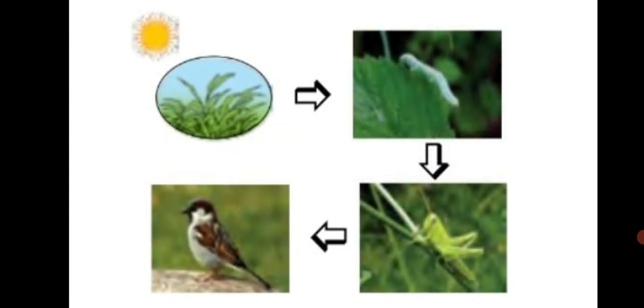In the picture, we see the sun, some plants, a worm, a grasshopper, and a sparrow. They are all connected, and each of the components, plants, worm, grasshopper, bird, is food for the next one. That is why we say that they form a chain. So you can see with the help of arrows how grass becomes food for the worm, the worm becomes food for the grasshopper, and the grasshopper becomes food for the sparrow. Such a chain is called a food chain. Each of these components is a link in a food chain. If one link is broken, then the chain will get disturbed.